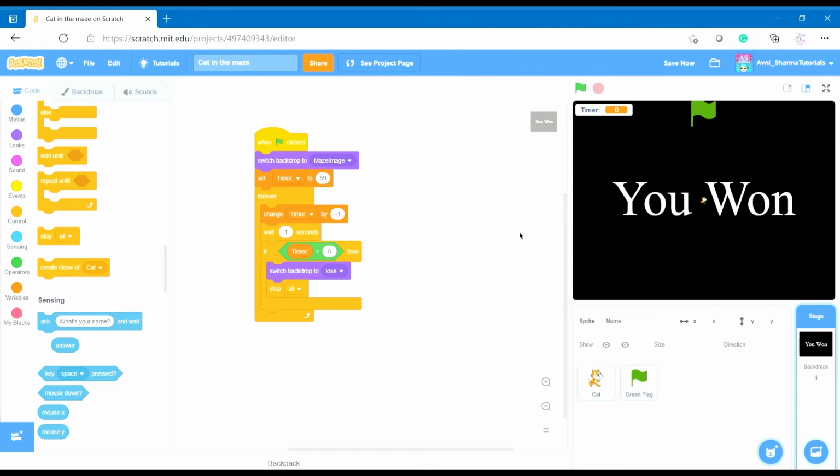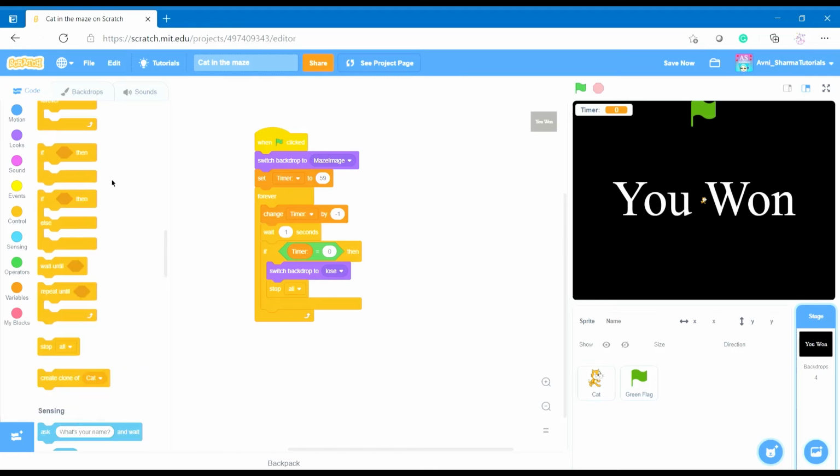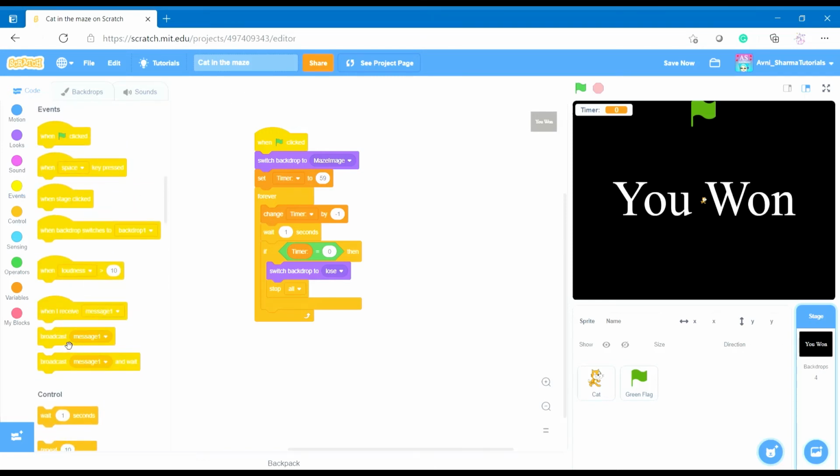And you will also have to broadcast a message. But instead of broadcast message, remember last time we learned broadcast. Okay, so instead of broadcast message, take this broadcast message 1 and wait. Take this block.